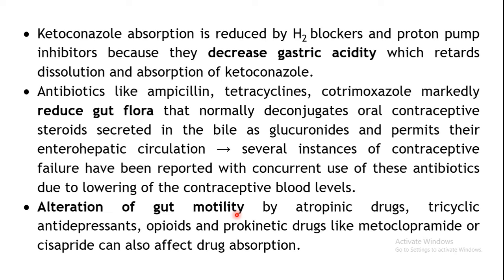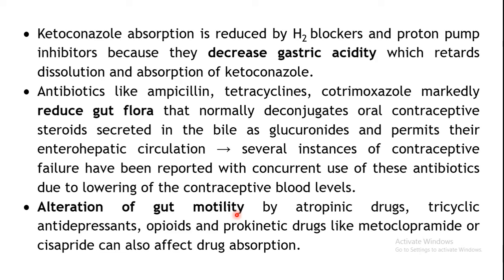So for such drugs, if the GI motility is increased, their absorption will be enhanced. Whereas for those drugs which are absorbed in the stomach, their absorption will obviously be reduced, because the drug is moving towards the intestine at a faster rate, so less time is available.